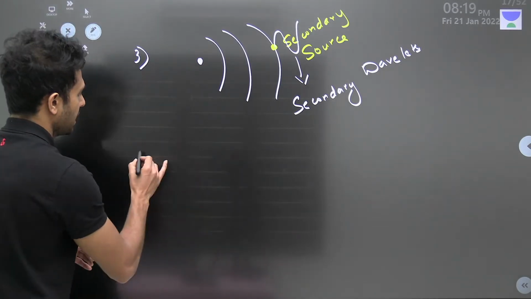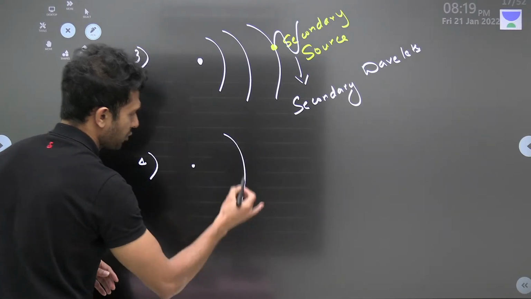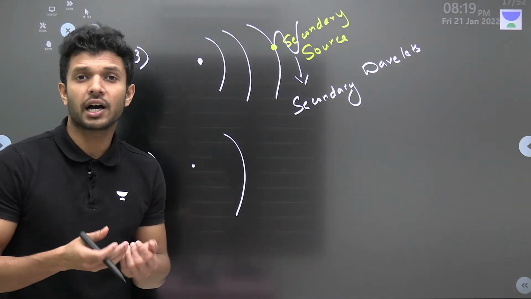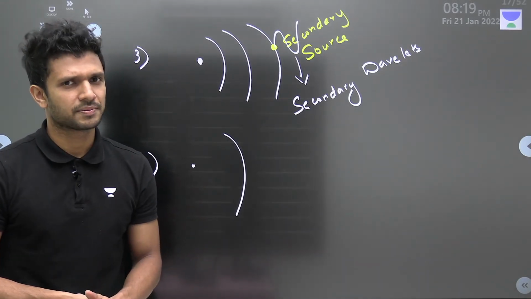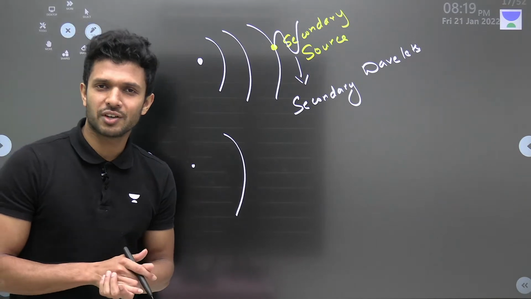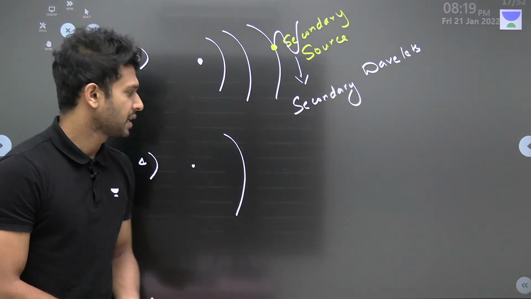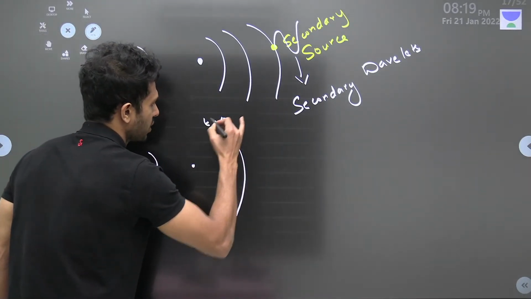Now, next one. This is our source. This is one of the wavefronts. He also says how we can find the next wavefront after a time of t. Huygens principle also gives us an idea to find the next wavefront after a time t. See, this is the shape of a wavefront at time equal to 0.